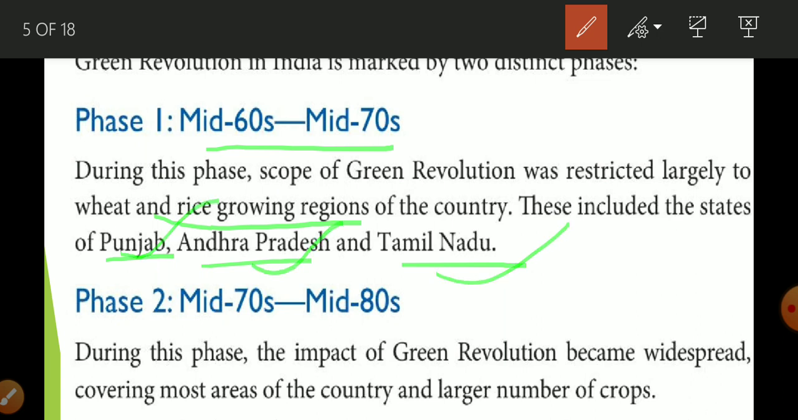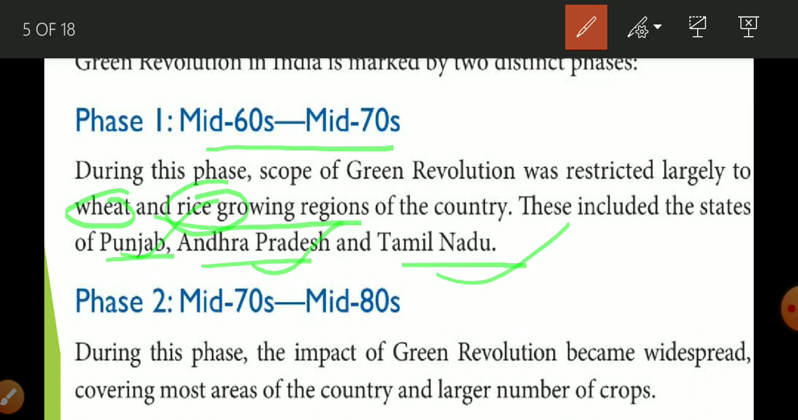Remember, this can be asked in MCQ. So there are 3 states in the first phase where green revolution was introduced: Punjab, Andhra Pradesh, and Tamil Nadu. Okay, and one more thing, only two crops were introduced in this green revolution. The first is wheat and the second is rice. So the HYV seeds of the green revolution were related to only wheat and rice.